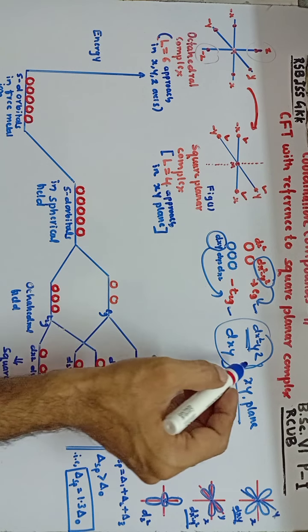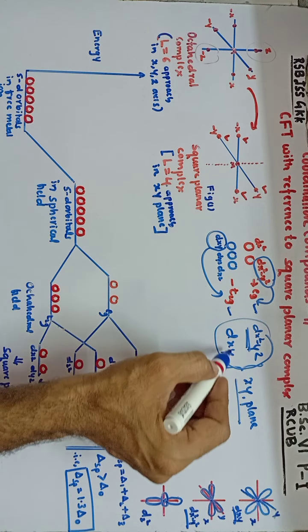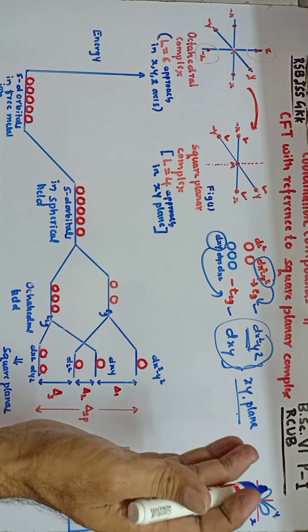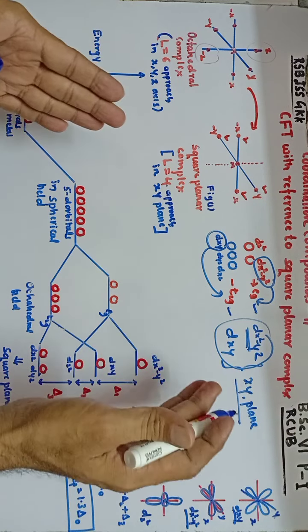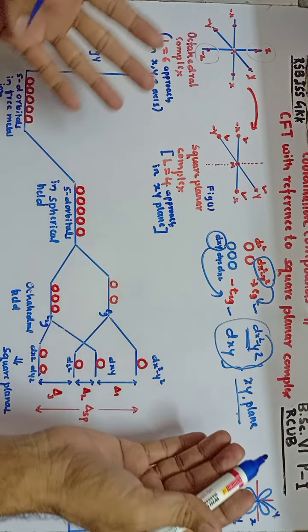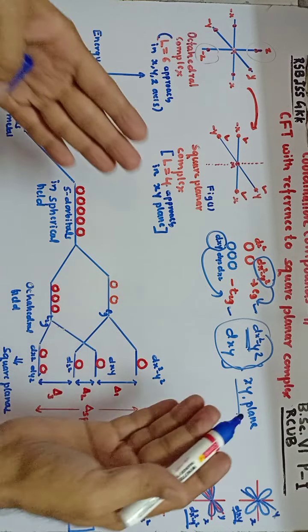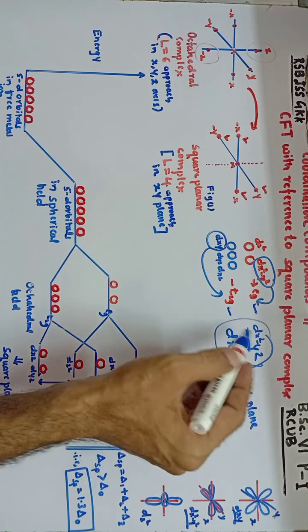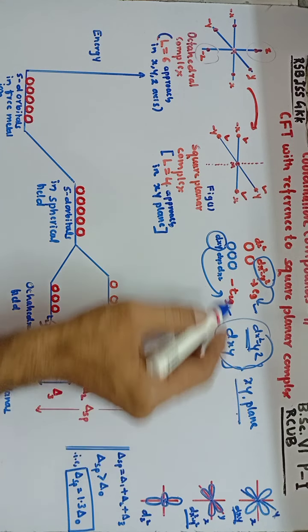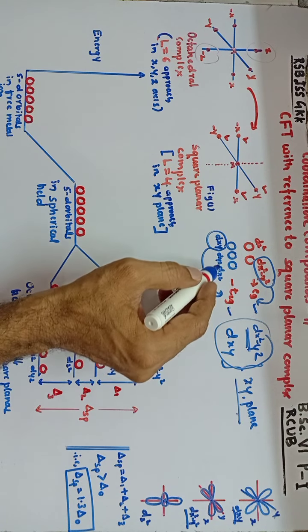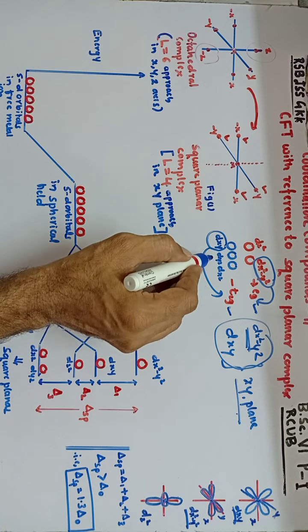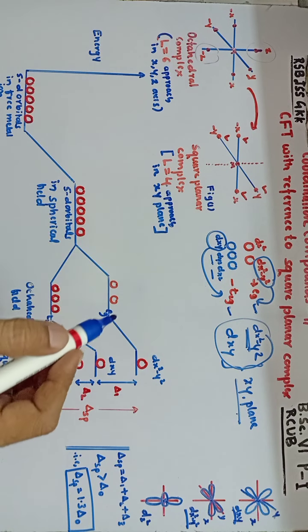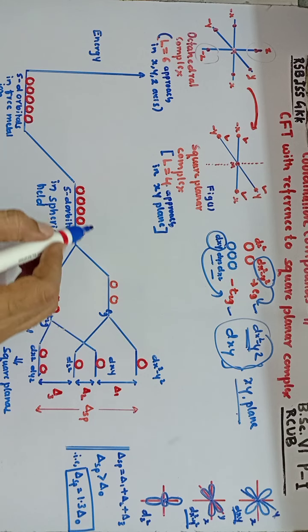So since these two orbitals' lobes are present in the xy plane, these orbitals will experience more repulsion from the ligand negative field. Hence these two orbitals' energy increases when compared to the other three orbitals. What are those other three orbitals? dyz, dxz and dz square orbital.